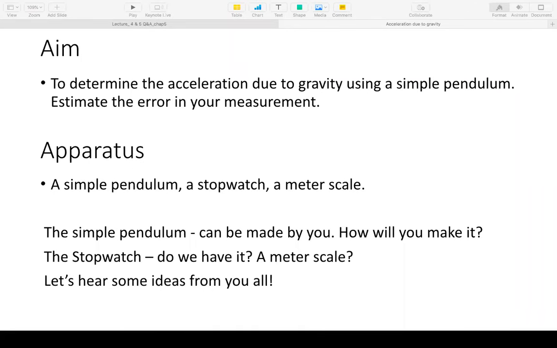Yeah, a marble is a reasonable idea, except that a marble obviously has a very smooth surface, right? Glass surface. So the string can slip off unless you manage to secure the string very tightly at the point where it is tied to the marble, maybe using sellotape or something. But you will have to be very clever with a marble. It should not slip, or it should not be loosely tied. We don't want any motion between the string and the bob.